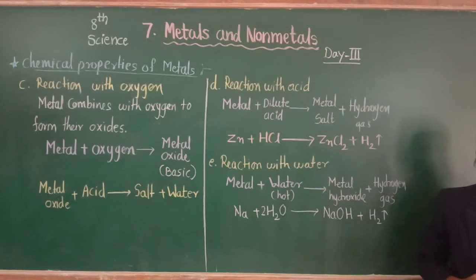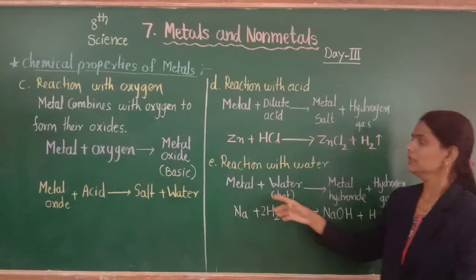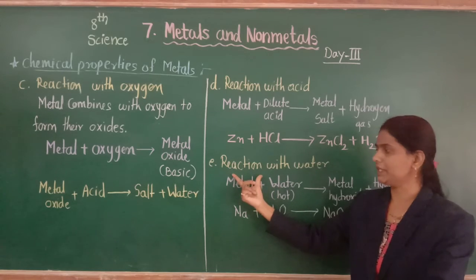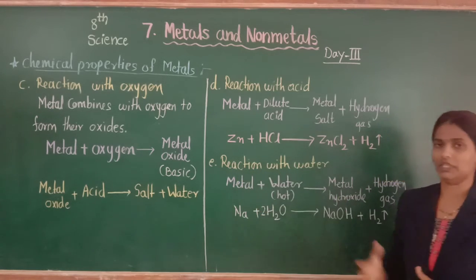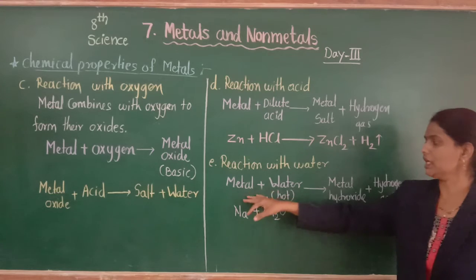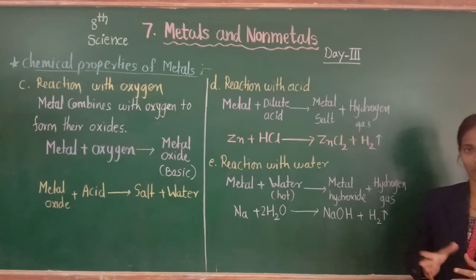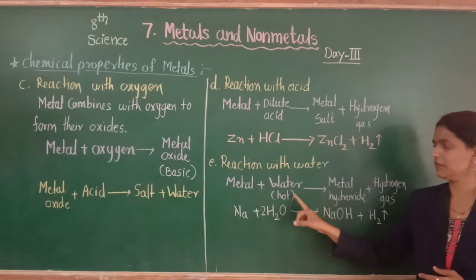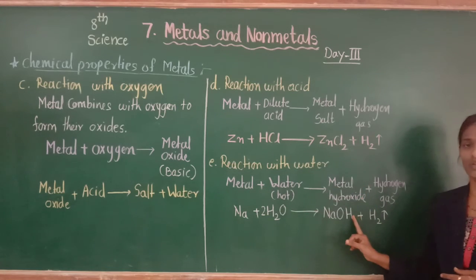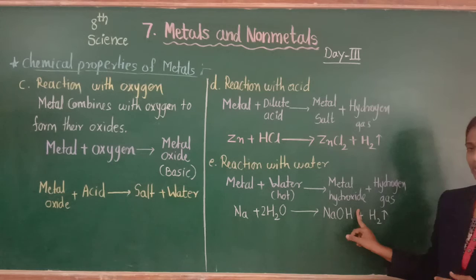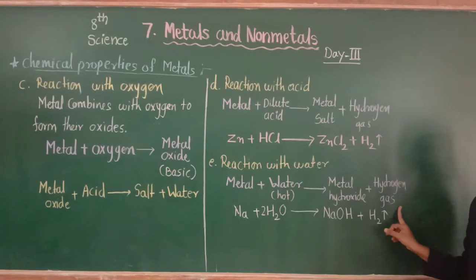So in the reaction with acid, when a metal reacts with dilute acid, we get the corresponding metal salt along with hydrogen gas. Then the last chemical property of metal, reaction with water. When metal reacts with water, generally metals react with hot water, not cold water. So when a metal reacts with hot water, we get metal hydroxide along with hydrogen gas.